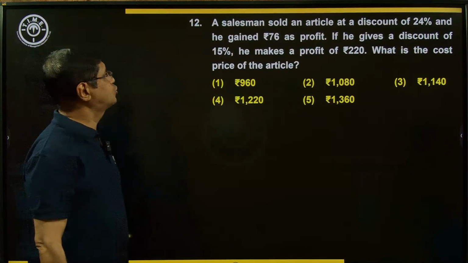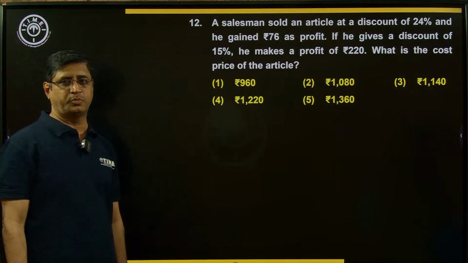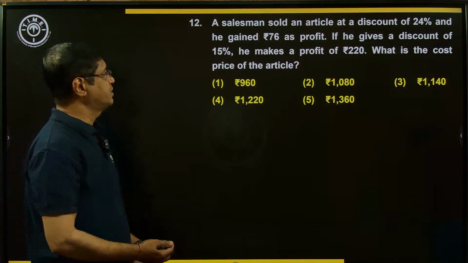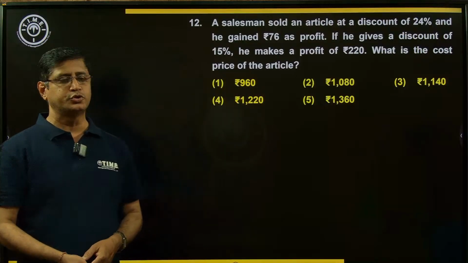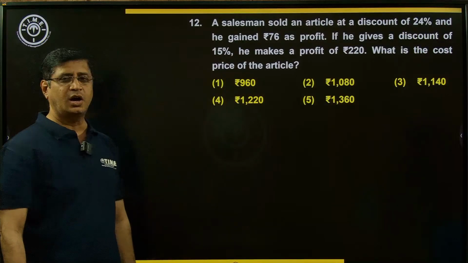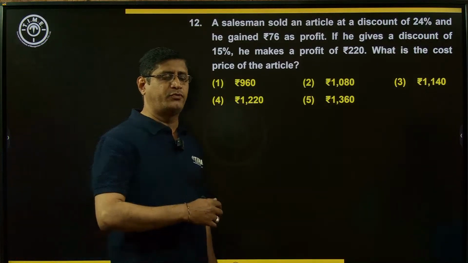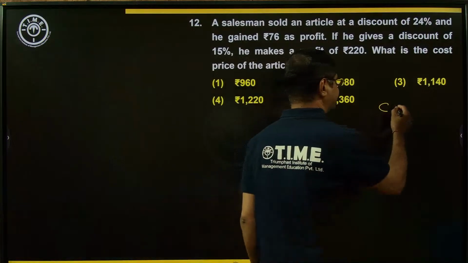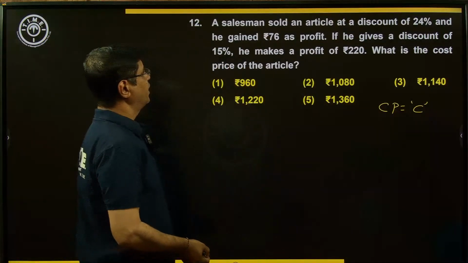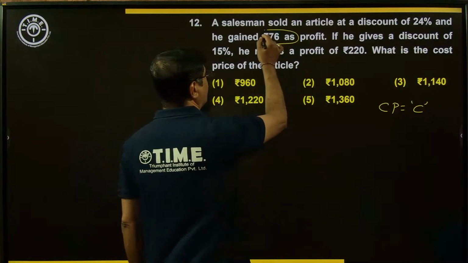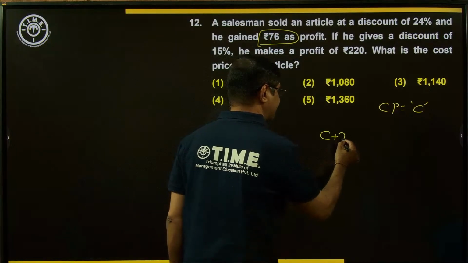A salesman sold an article at a discount of 24%. He gained 76 rupees as a profit. If he gives a discount of 15%, he makes a profit of 220 rupees. What is the cost price of the article? Cost price to be found. So I'm taking here cost price as C. What is the profit made here? Rupees 76. So cost price plus 76.